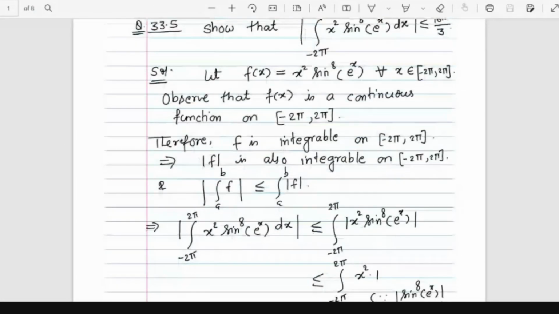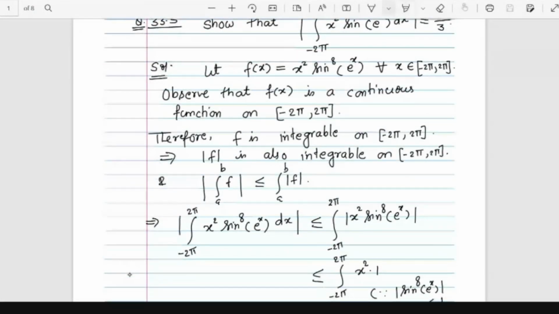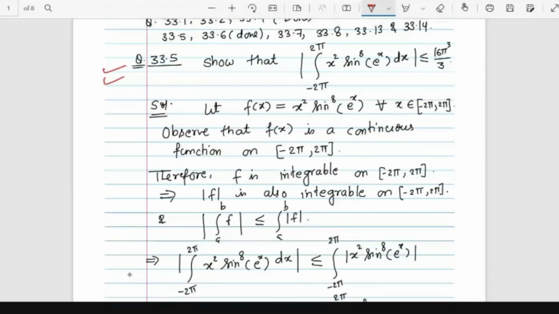Okay, this is another interesting problem. Show that the mod of the integral from minus 2 pi to 2 pi of x square sine raised to power 8 of e raised to power x dx is less than or equal to 16 pi cube divided by 3. There are some complicated integrals for which we may not calculate the exact value, but we can approximate, we can find some upper bound for that integral.